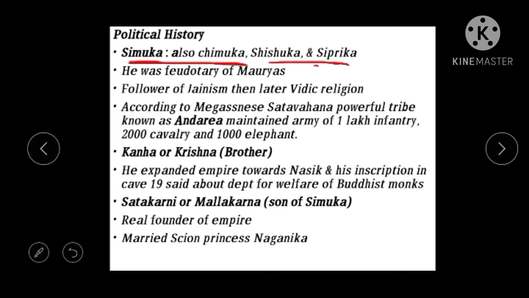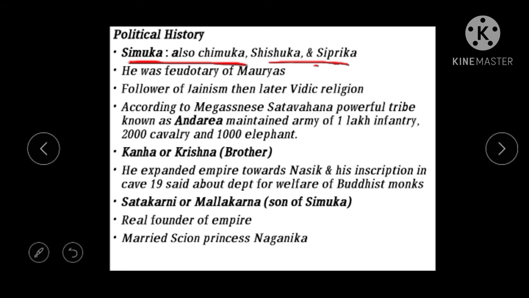Basically there are two periods for the Satavahana king Simukha. One theory says he is from the 3rd century BC, and the other theory says he lived in the 1st century BC.